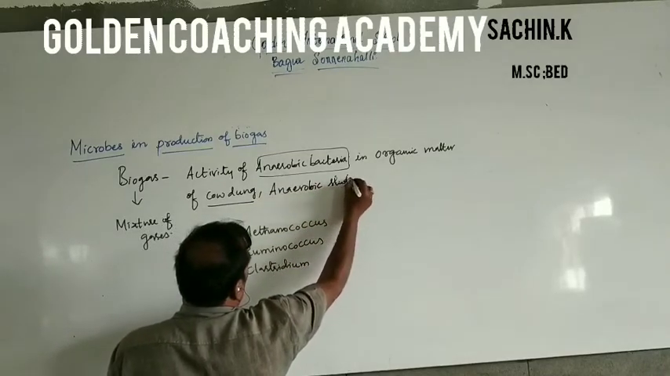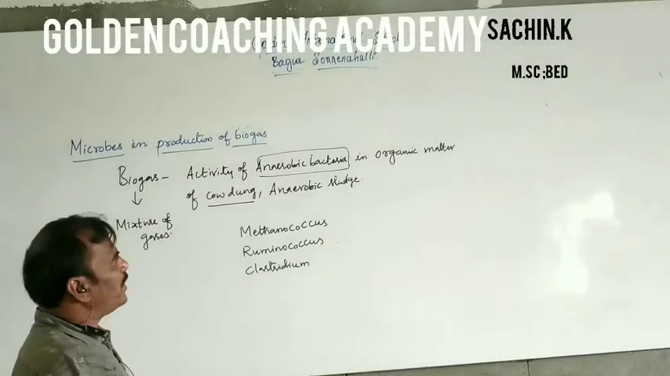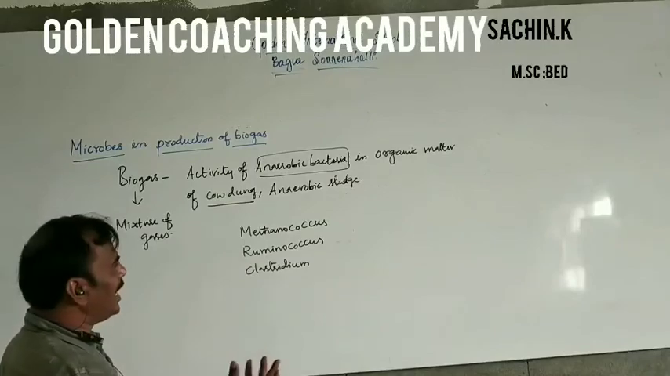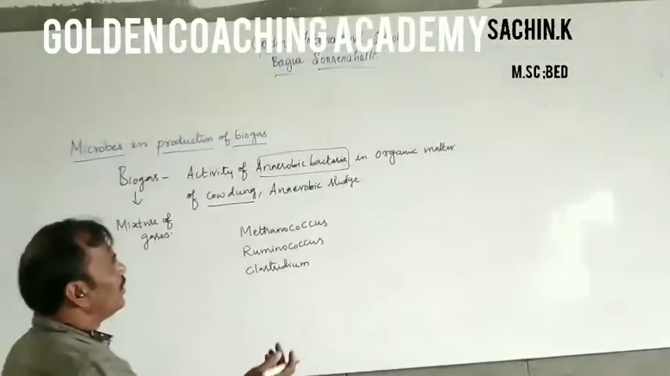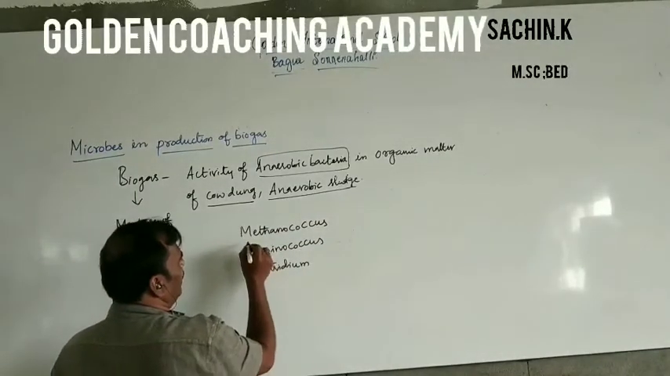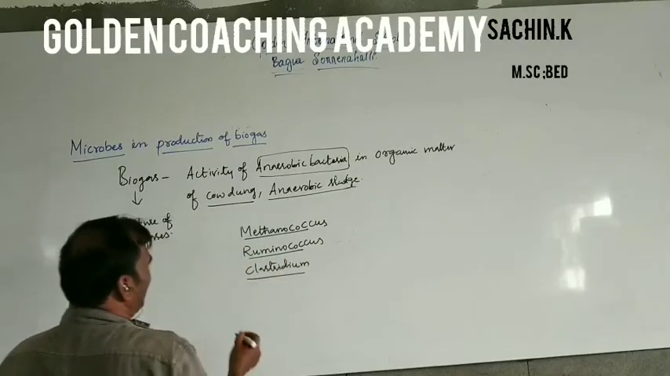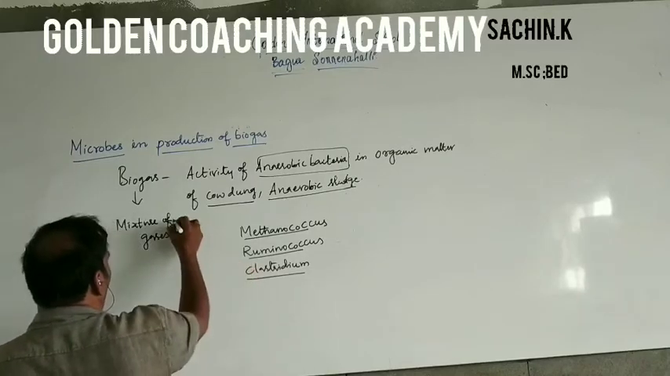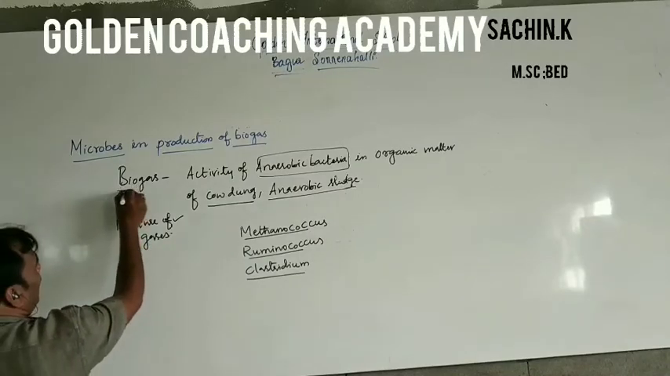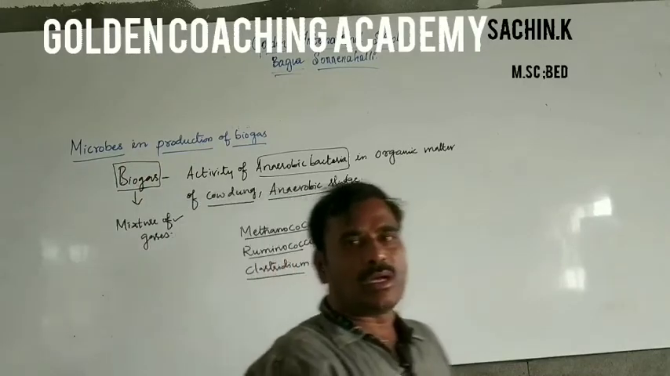You know, we already studied anaerobic sludge in the treatment. In the secondary treatment, anaerobic sludge is present. This waste material of the sewage water contains Methanococcus bacteria, Ruminococcus bacteria, and Clostridium. By this bacterial activity, a mixture of gases is produced, that is called biogas. This biogas is used in cooking.